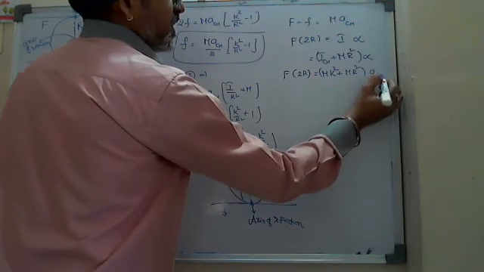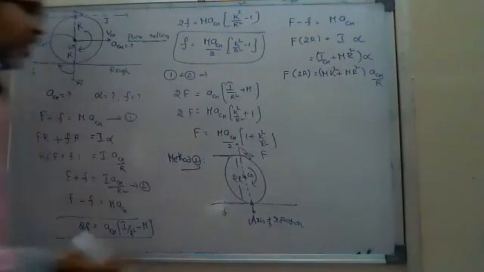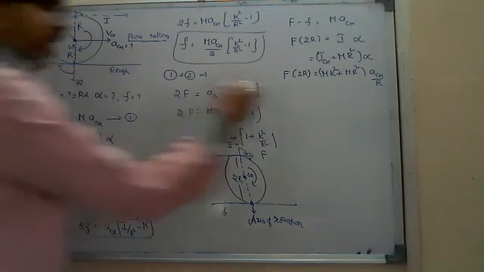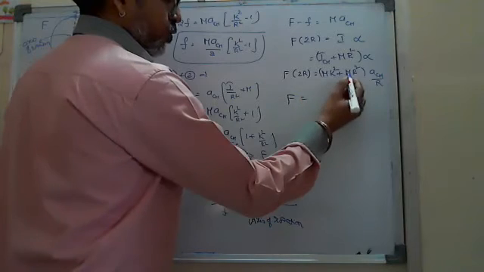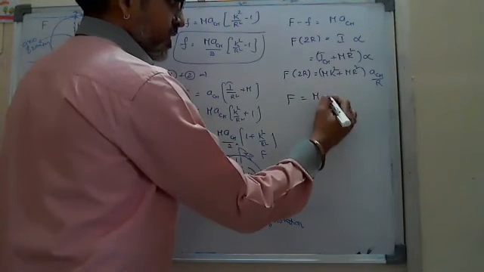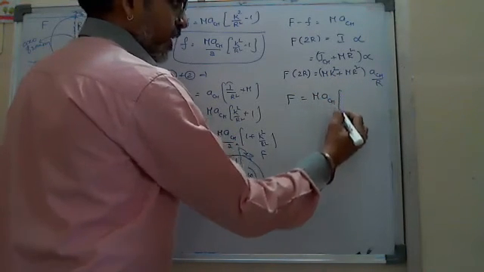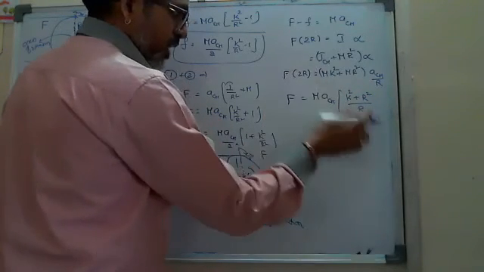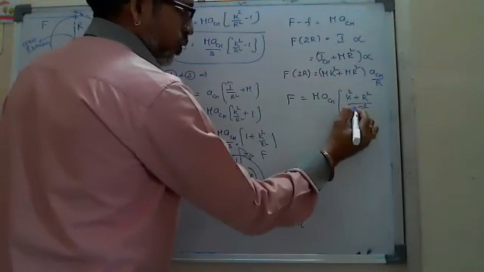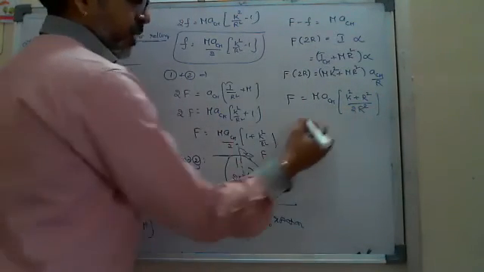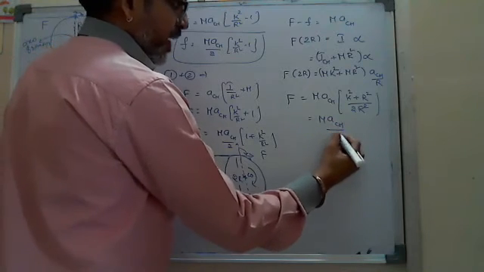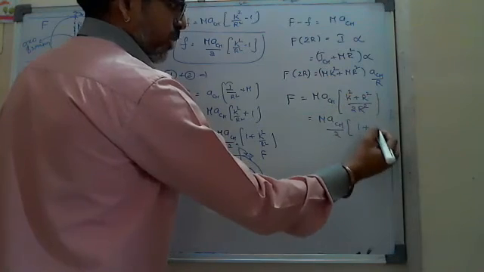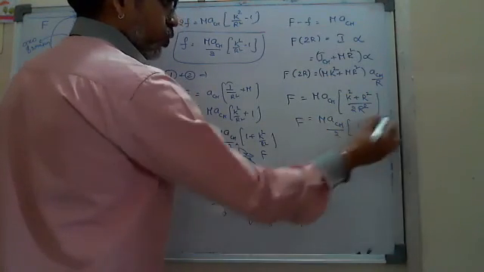If I write alpha as A_CM by R, since A_CM is equal to R alpha in pure rolling, alpha is equal to A_CM by R, then I will get here, look, F is equal to, by taking M common, A_CM already common, into you will get what? K square plus R square by R. This R is also taken to the denominator, R square, 2 also taken to the denominator, 2R square. Means you are getting here M A_CM by 2 into, if I split R square by R square, 1 plus K square by R square.